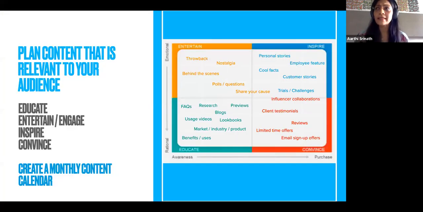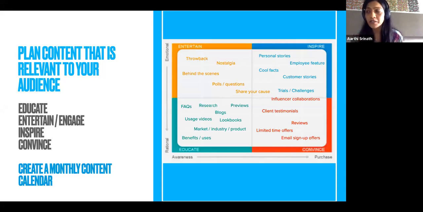So how do you plan this content that is relevant to your audience? We look at content in 4 buckets. There is content which educates, content which entertains or engages, content which inspires, and content which convinces. Some of it falls on the rational, so the y-axis goes from rational to emotional, and the x-axis goes from awareness to purchase.